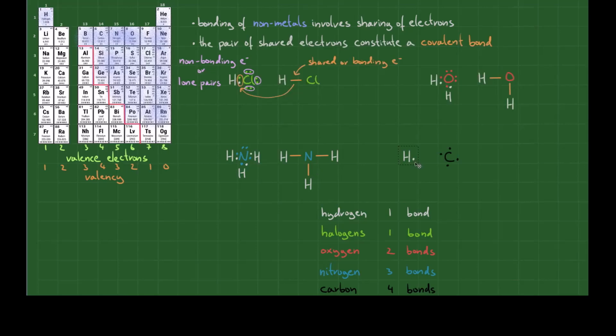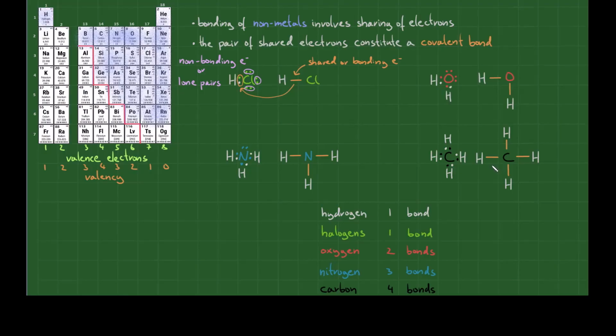A similar story will play out with carbon. Carbon has a valency of 4 and therefore wants to form 4 covalent bonds, which means I need to have 4 hydrogens in total. Let me quickly draw in the other 3. The 4 shared pairs will end up being 4 covalent bonds. And now we have CH4 or methane.